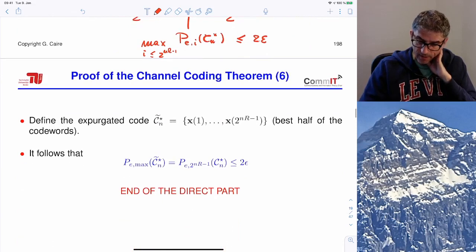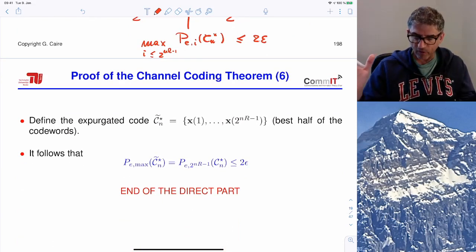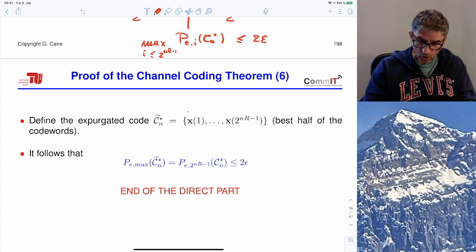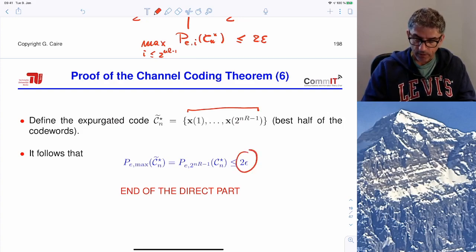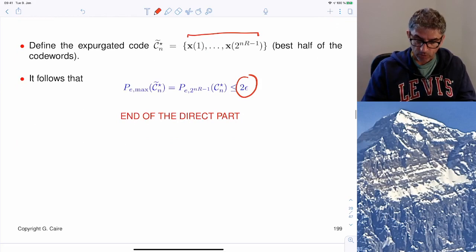So at the end, this proves the following. Taking the best half of the code words, we get a new codebook that I call C star tilde that contains only half of the code words, but its maximal probability of error is smaller than 2 epsilon. Now, what is the rate of this codebook?